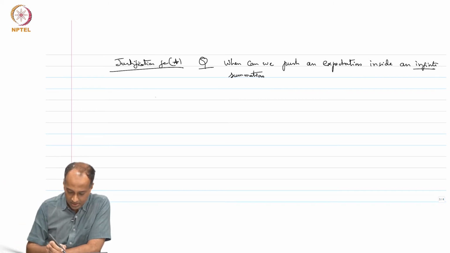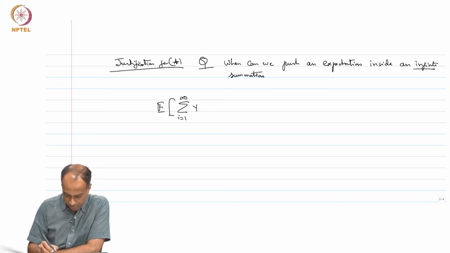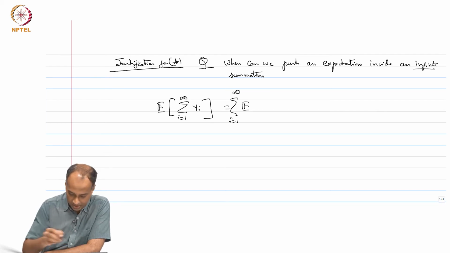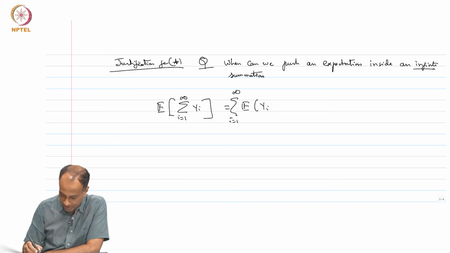So, the question we are asking is this: when is it justified to say that, let us say Yi's are some random variables, the expectation of the sum is equal to the sum of the expectations, sum over i equals 1 to infinity of expectation of Yi?